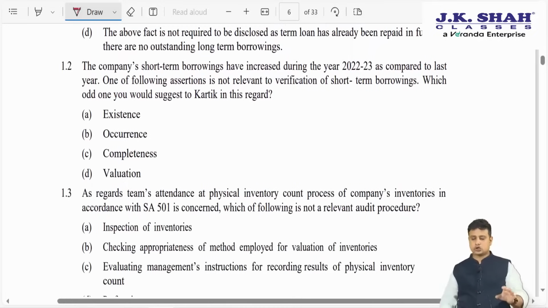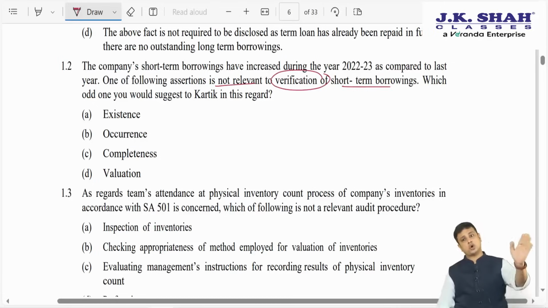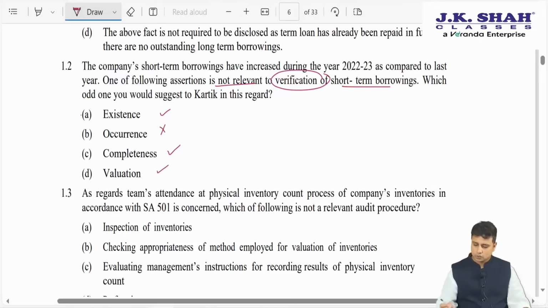Next, the company's short-term borrowings have increased from 20 to 23 as compared to last year. Which assertion is not relevant to verification of short-term borrowings? So what is the assertion not relevant to borrowings? Existence. Existence is definitely relevant to us. Occurrence. See, occurrence is not for borrowings. It is an assertion for P&L income statements. It is not for the balance sheet. Completeness, yes, it is relevant. Valuation. So which assertion is not relevant for short-term borrowings? It is occurrence.